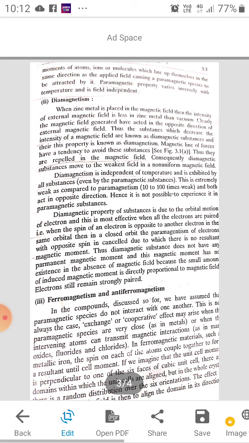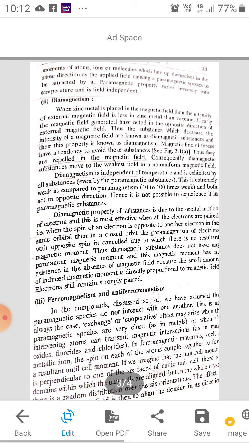Thus, the substances which decrease the intensity of a magnetic field are known as diamagnetic substances. Magnetic lines of force avoid these substances. Thus, they repel the magnetic field, whereas the paramagnetic substances attract the magnetic field.